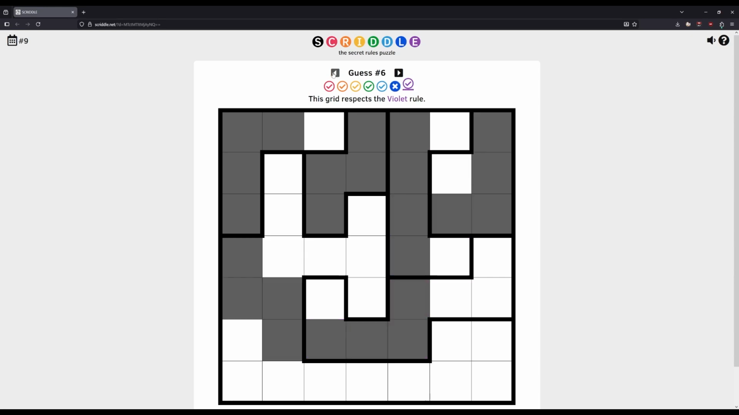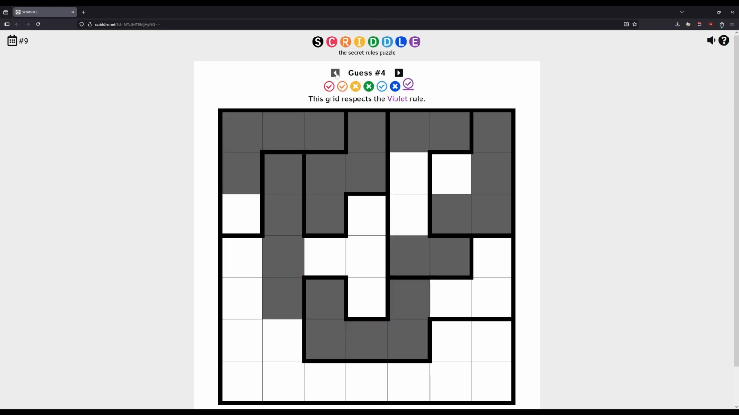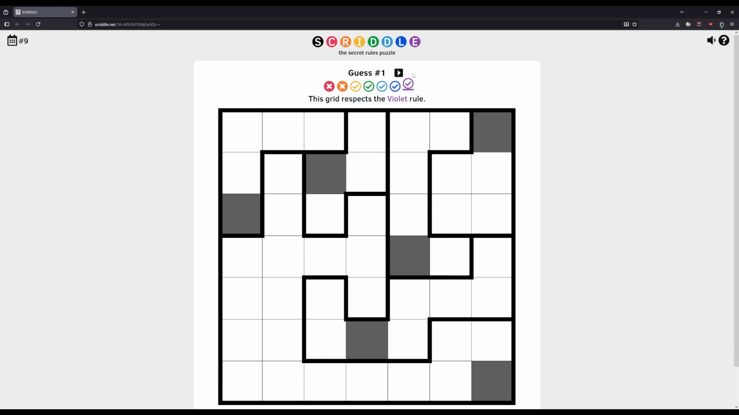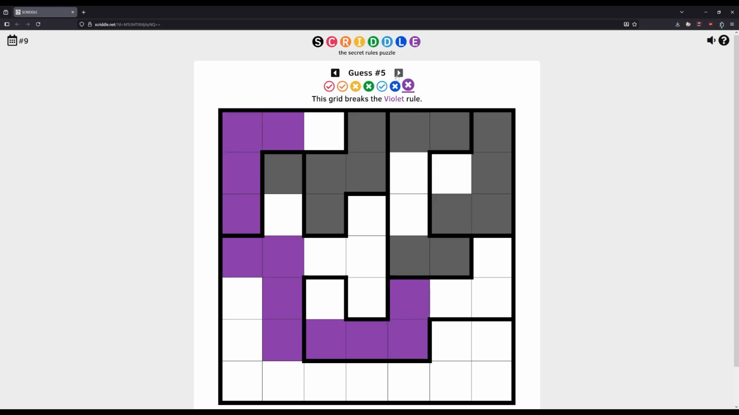And I think it has to be either the violet rule or the indigo rule. And I'm just noticing here that this does reuse a tetronymo shape. And it still passes the violet rule. So what I am now wondering is, I'm noticing that whenever it breaks the violet rule, they are touching.